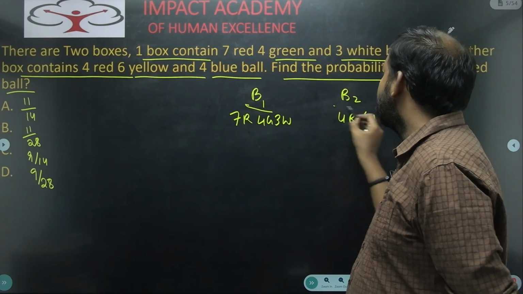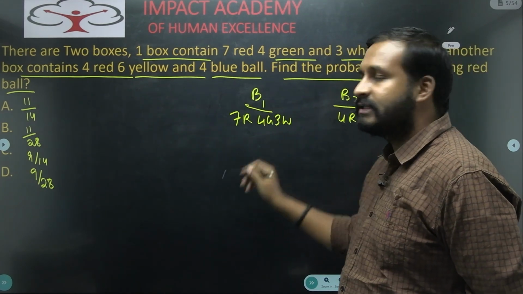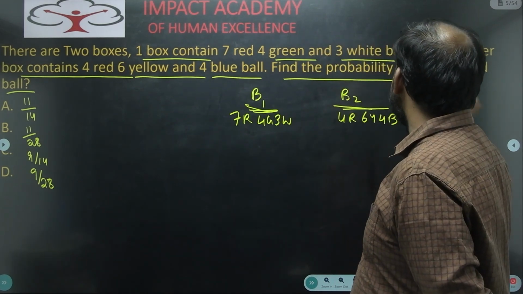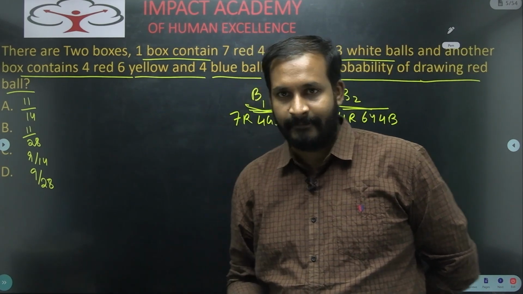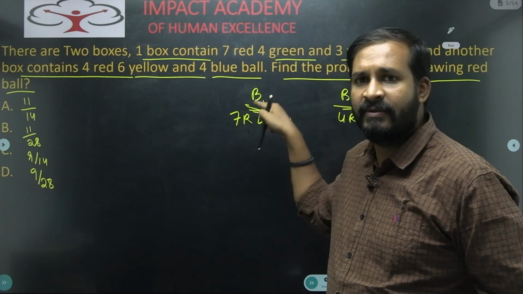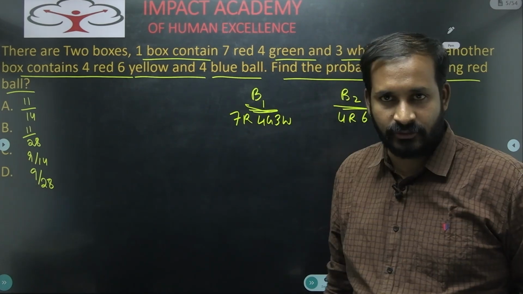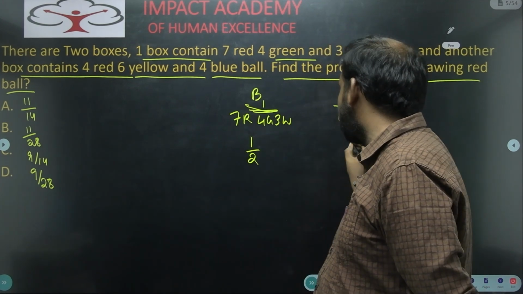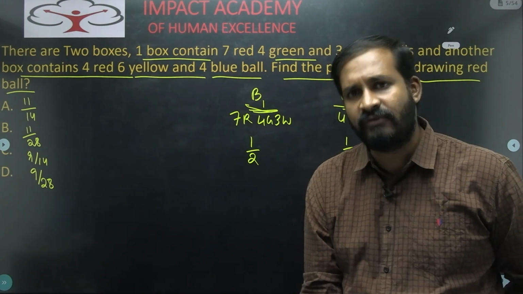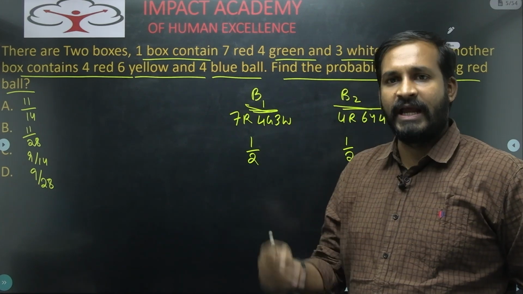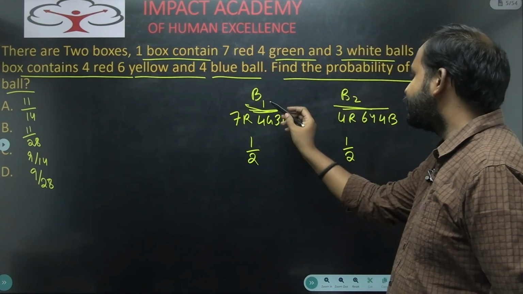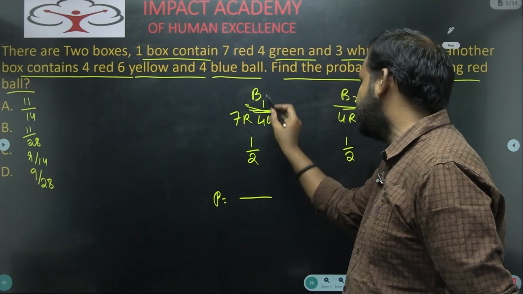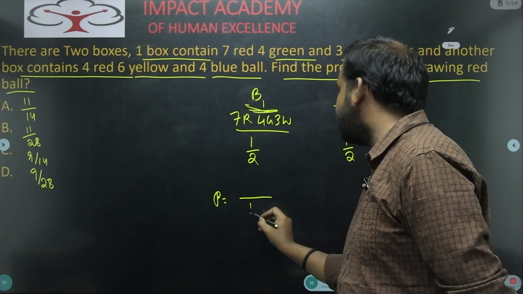Now please see here, from this I need to pick a red ball. First of all, they didn't mention clearly from which bag we need to pick. So the red ball may be from bag 1 or from bag 2, so our selection starts from the bags only. The probability of picking bag 1 is 1 by 2, and the probability of picking bag 2 is also 1 by 2, because from these 2 bags I can pick any one. Next, red balls. So what will be the total probability of picking red balls? Here in this bag, how many balls are there in total? 14 balls.